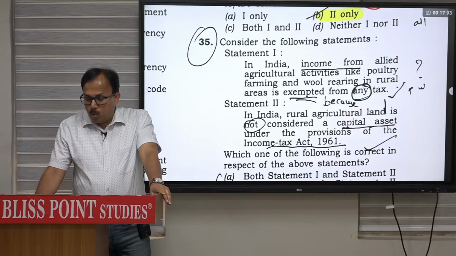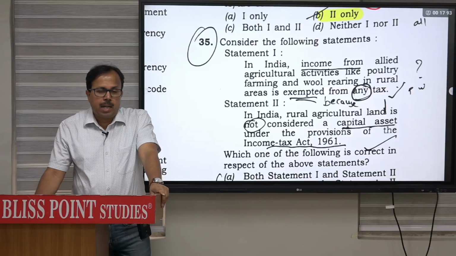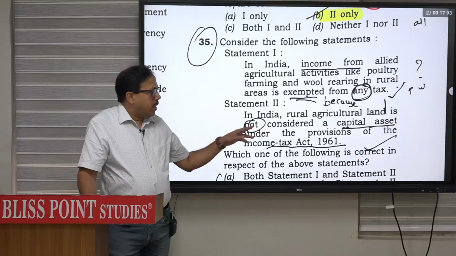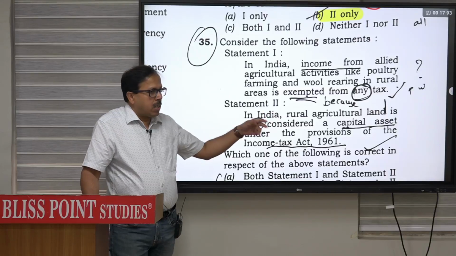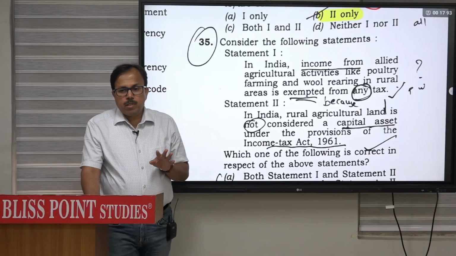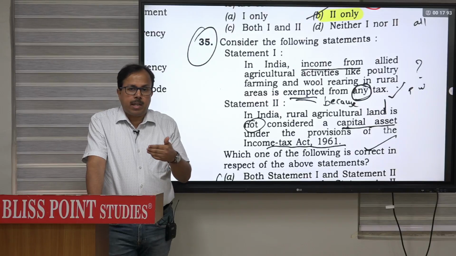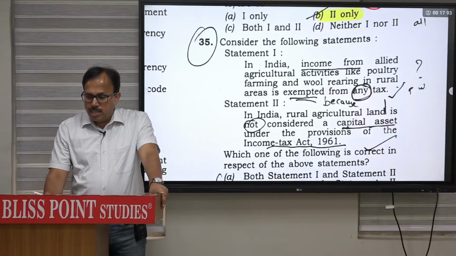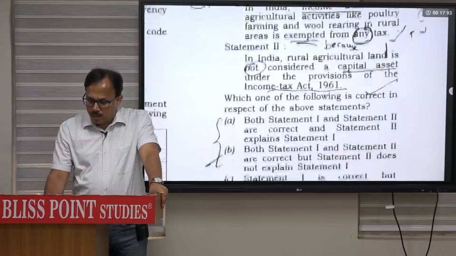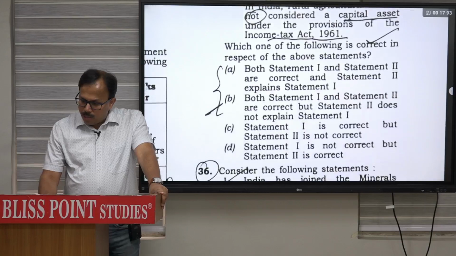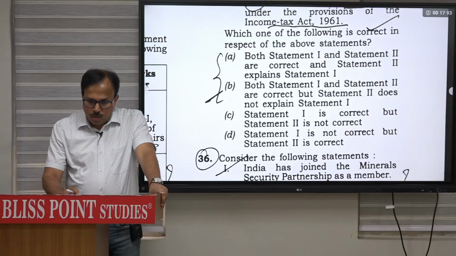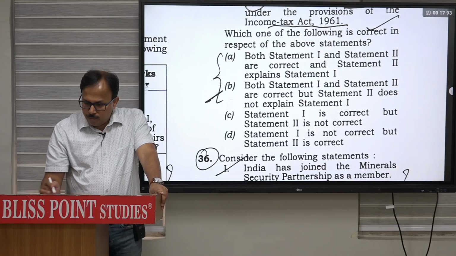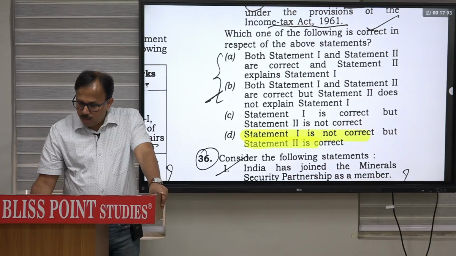Second, in India, rural agriculture land is not considered as capital asset under the provision of Income Tax Act 1961. So in India, land is not considered as a capital asset, which means this statement is correct. It is not considered, that means if there is any gain from selling land, it is not covered as a capital gain tax because it is not considered. So first statement is incorrect, second one is correct. Statement 1 is not correct, but statement 2 is correct. So again it is a D. This one 35 D. Correct answer is D.